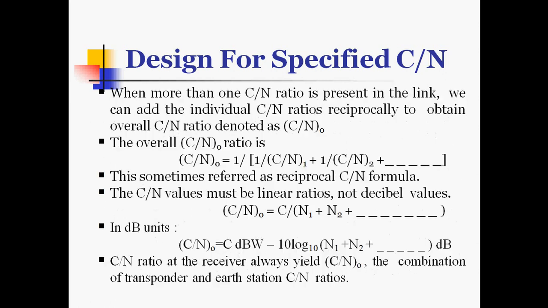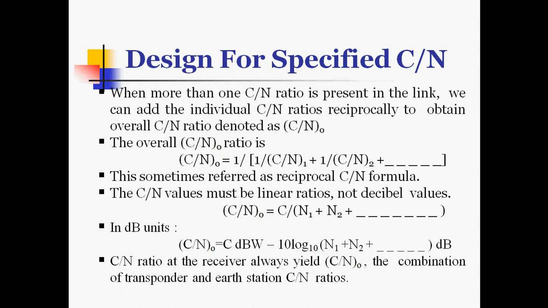Here, when more than one carrier to noise ratio is present in the link, we can add the individual C by N ratios reciprocally to obtain overall C by N ratio, which is denoted as C by N subscript O. The overall carrier to noise ratio is given as C by N subscript O is equal to 1 divided by 1 by C by N of one system plus 1 divided by C by N ratio of second system, and so on. This is sometimes referred to as the reciprocal of C by N formula. The C by N values must be linear ratios and not decibel values.